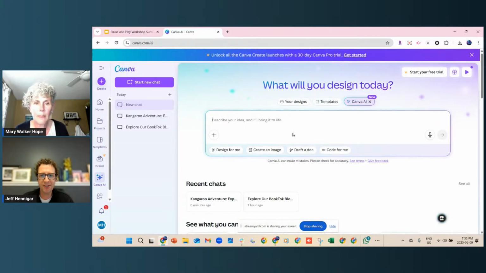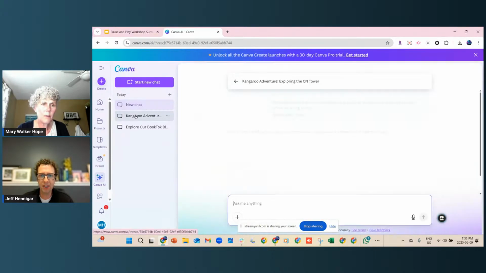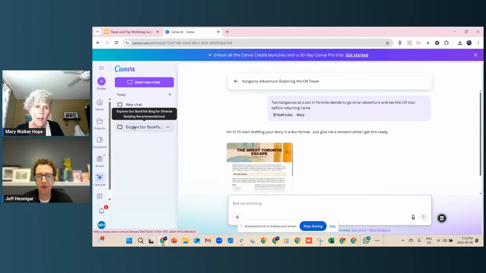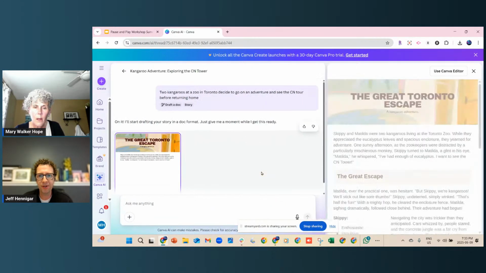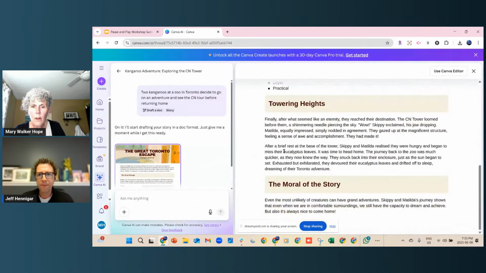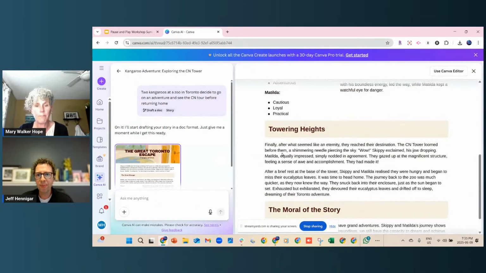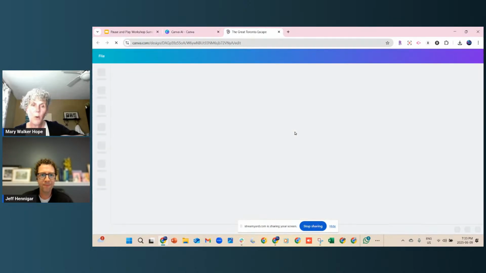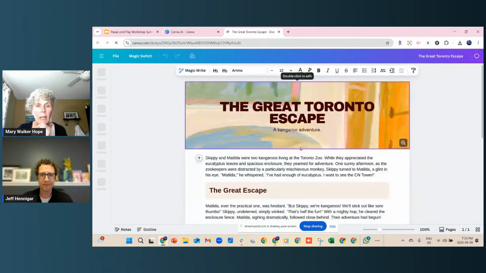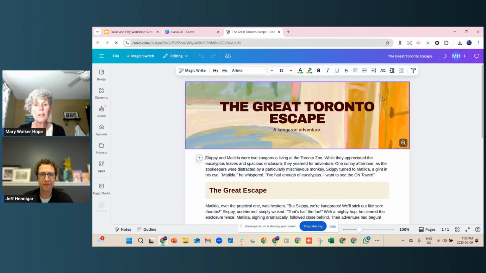Open up one of those recent chats, I think, and then you can probably save the document like there you go. And if you click on that document that's there now. Okay. And then top right, use Canva editor. Right. I was wanting to put it into my photo, right? So it was on the book cover. And so that was what I wanted. But you know what? I'll just pop it right on there. And then that's the idea though, is that I want the QR code on the book cover. So that would be there as well.